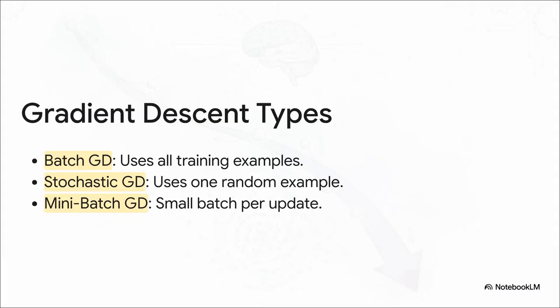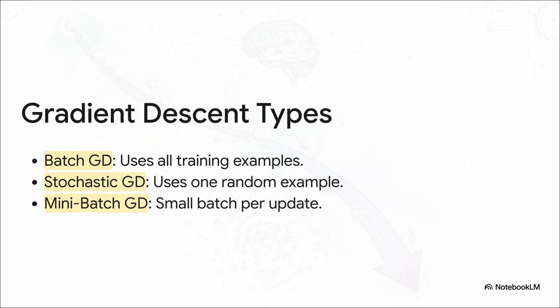Now, to make those steps even more efficient, we actually have 3 different ways to calculate our slope. We could use batch gradient descent, which looks at our entire data set before taking a single step. It is incredibly stable, but painfully slow. Or we could swing the other way and use stochastic gradient descent, which looks at just one random example per step. That's lightning fast, but the path gets very chaotic and zigzaggy.